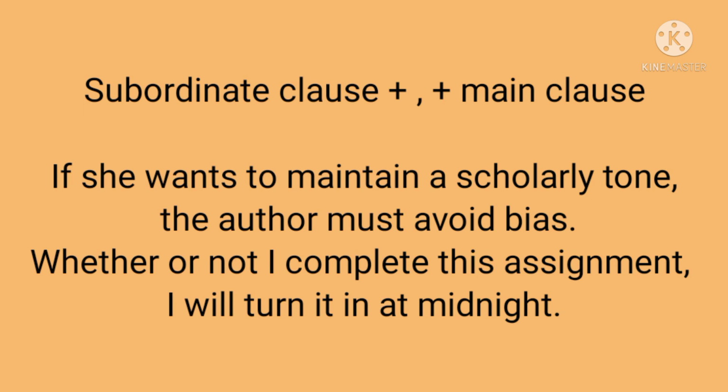If she wants to maintain a scholarly tone, the author must avoid bias. The same sentence has changed its position, that means the clause's position. The first clause is the subordinate clause, that is an incomplete clause, and the second one is the main clause, that is complete. Whether or not I complete this assignment, I will turn it in at midnight. The first part is the subordinate clause, and here the second part is the main clause. So in these two ways we can construct a sentence by using subordinating conjunctions.